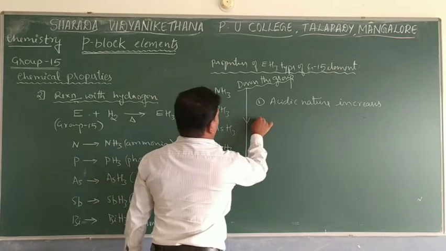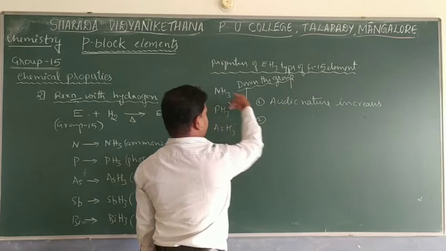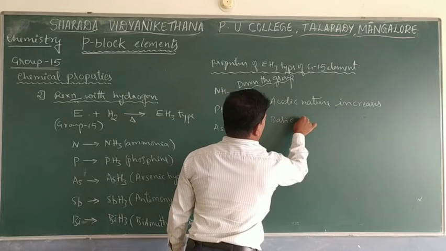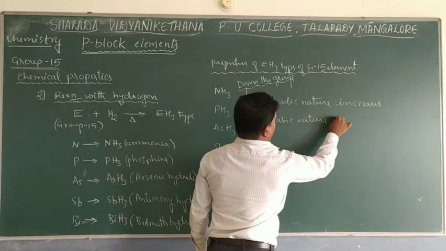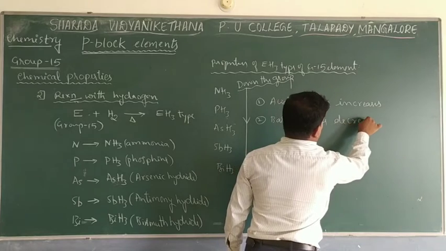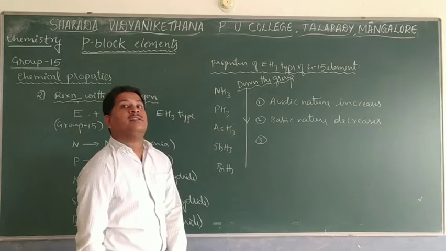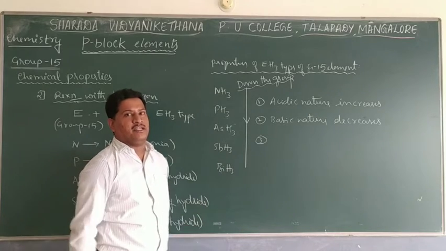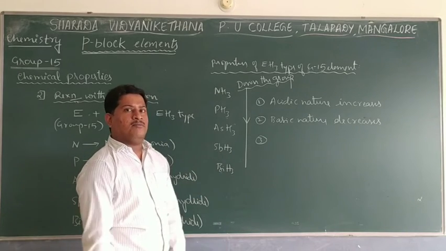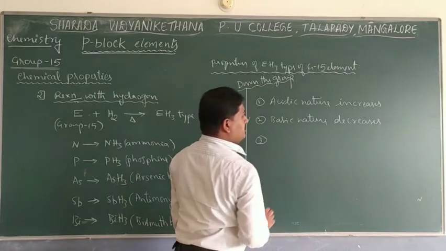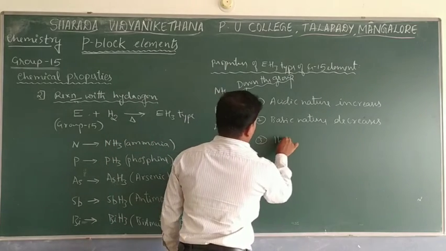The second point is, of course, if acidic nature increases, basic nature must decrease. The third point is stability, especially thermal stability, that is, what happens after heating the compound. From ammonia to bismuth hydride, thermal stability decreases.